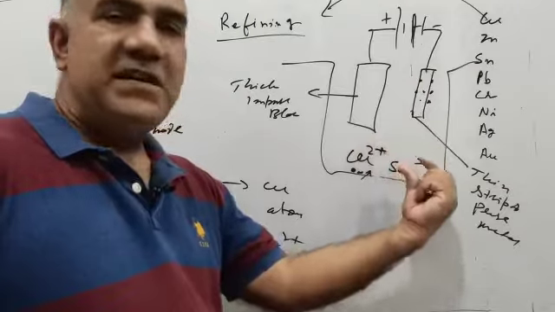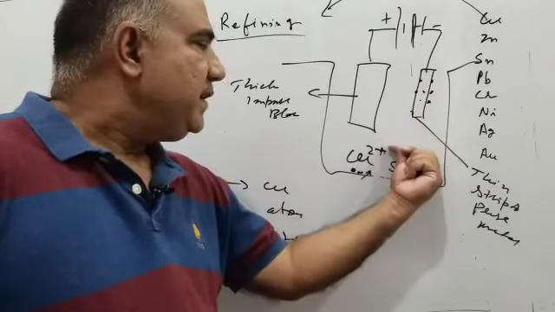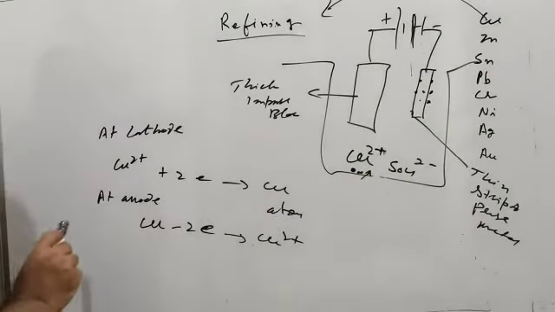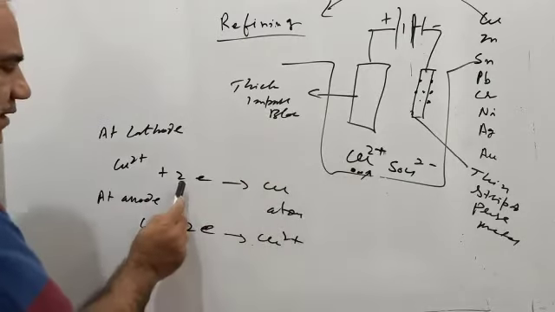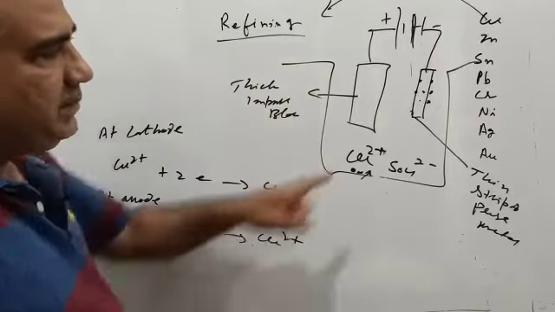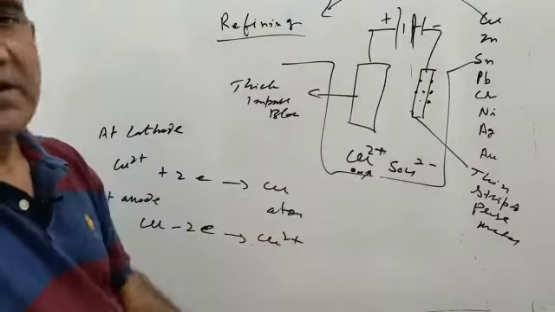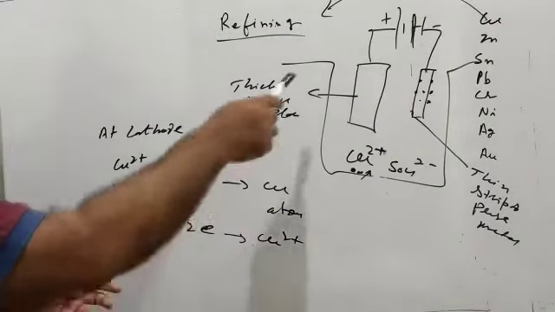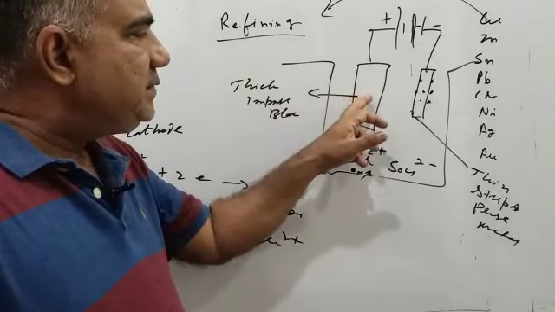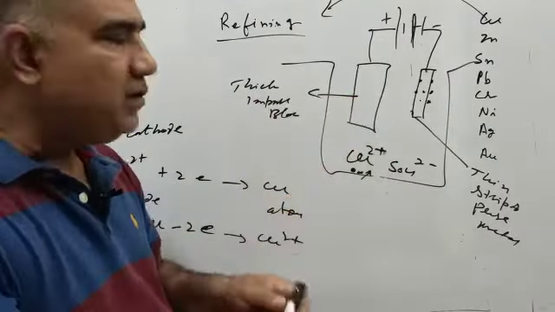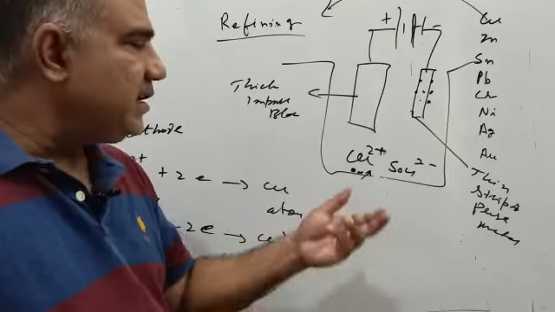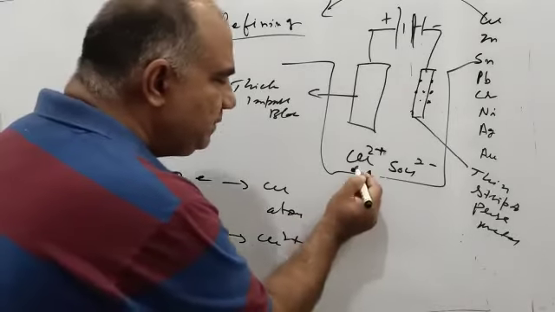The force of attraction will draw the copper ion closer to itself. Cu2+ is deficient by 2 electrons, and the cathode has a large number of electrons. It will gain 2 electrons from the cathode, become a copper atom and stick to the pure strip. At the anode, once electrolytic decomposition or refining starts, materials from the impure block will start dissolving and enter the electrolyte. The ones that are soluble will remain in the electrolyte, and the ones that are not soluble will settle at the bottom in the form of anode mud.